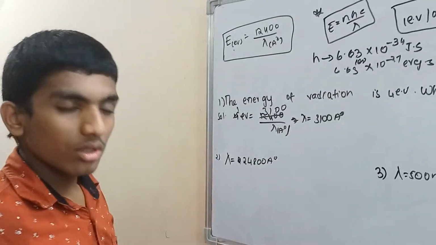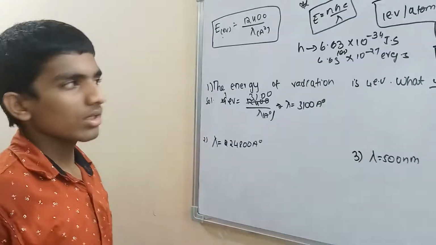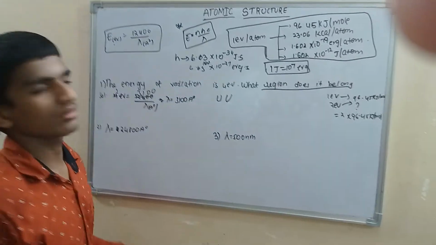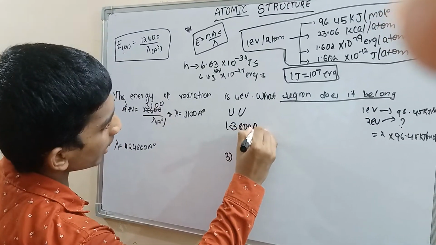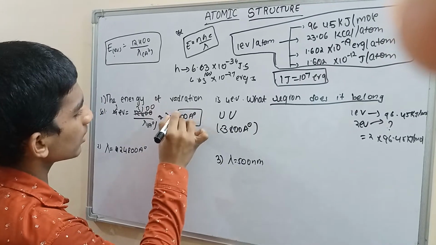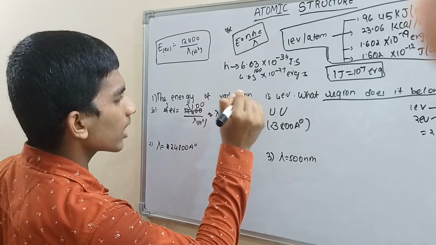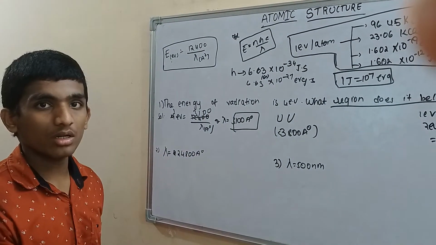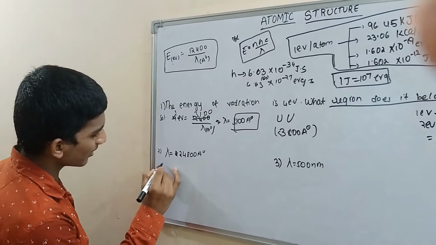Now where is it? Can you guess? It's in UV. Why? 3100 angstroms is less than 3800 angstroms, which means this radiation is coming from ultraviolet rays. Very dangerous. Okay, next one.